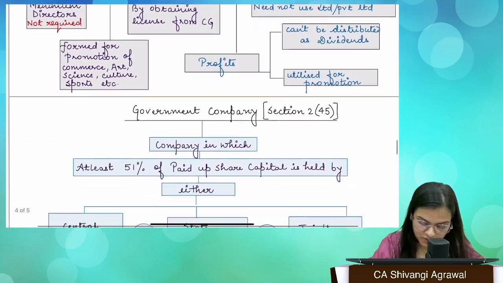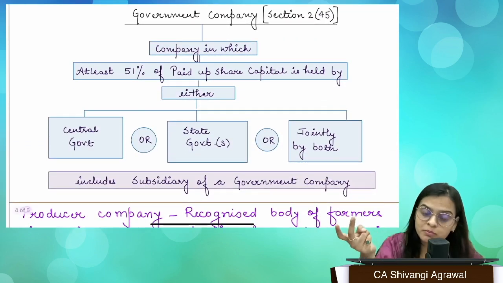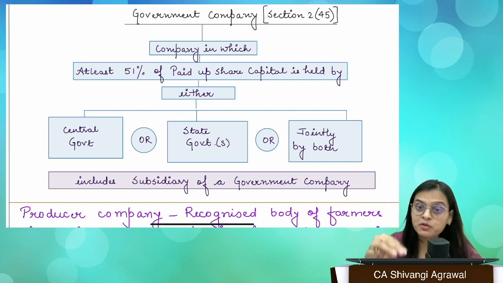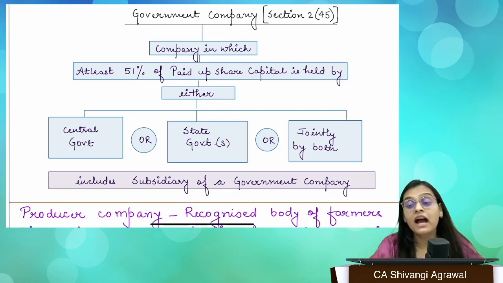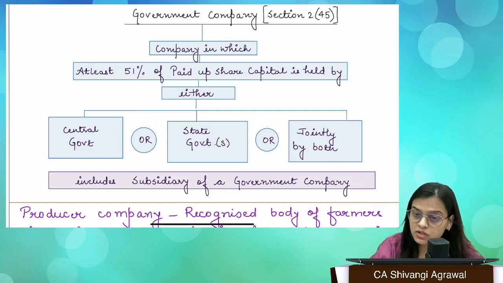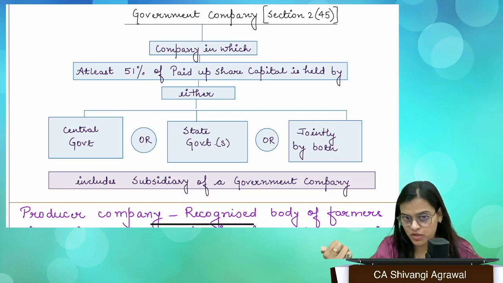There is no minimum number of directors required, because if it is formed as a private company, there will be 2 minimum number of directors. If it is formed as a public company, there will be 3 minimum number of directors. But in case of Section 8 company, this is not the case. Fine. We have a lot of other things to read about Section 8 company, like how do we obtain license, etc., etc. But we'll be doing this when we discuss the incorporation part.